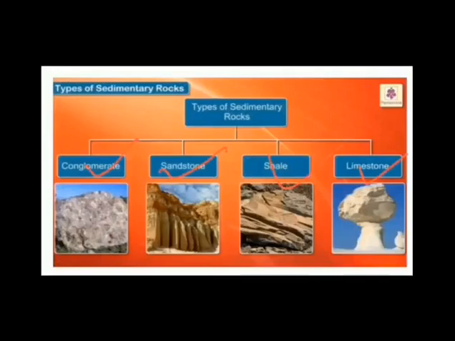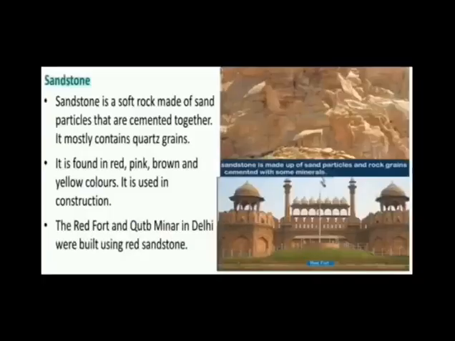The first example of sedimentary rock is sandstone. Sandstone is a soft rock made of sand particles that are cemented together. It mostly contains quartz grains. How is sandstone formed? Sandstone is formed when grains of sand are cemented together, and it mostly contains quartz grains.